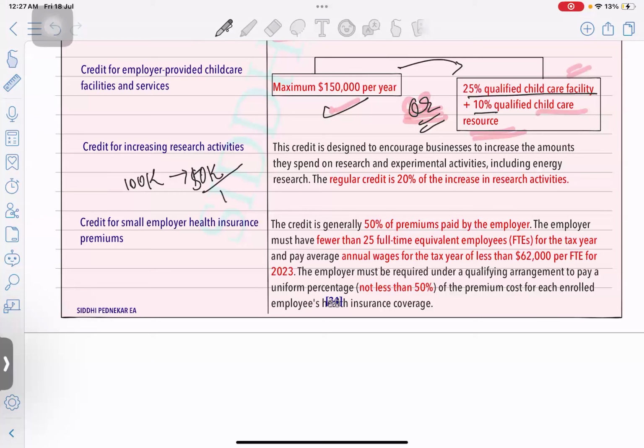So can I say in your balance sheet you will see total investment of 150,000 you have done as a research activity. So every year whatever additional research activities you are adding in your business, you have to take 20% of that additional amount. So 50,000 into 20% will be allowed as a credit for increasing the research activities. Okay. And this is allowed for all kinds of business, and mainly in practical life you will see this kind of credits are always there in the energy research related business, right?